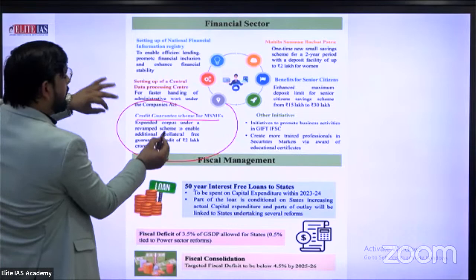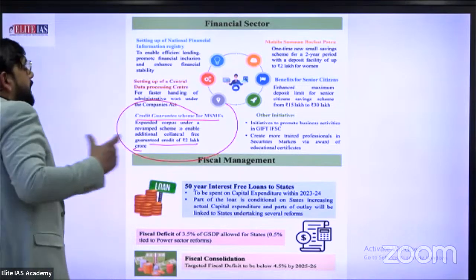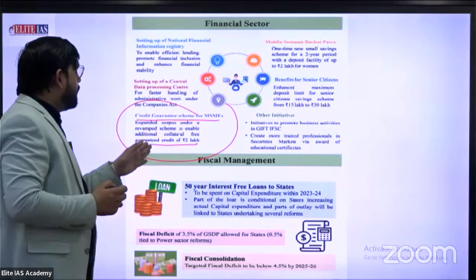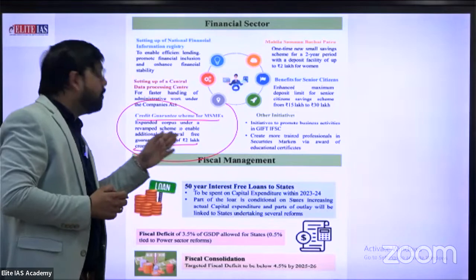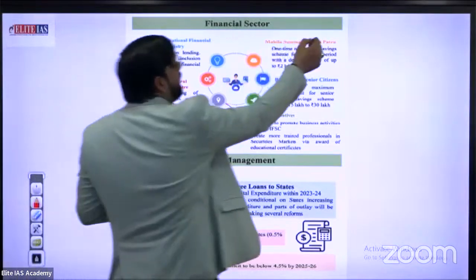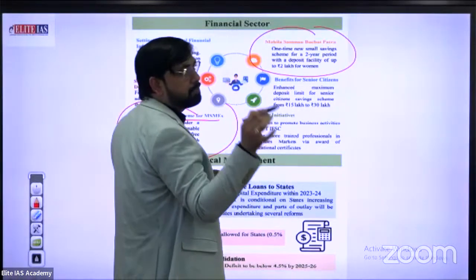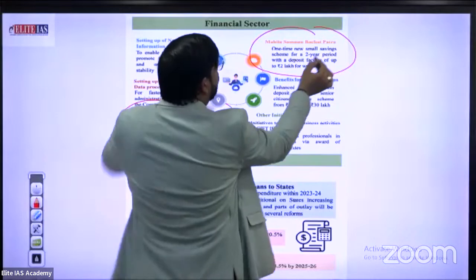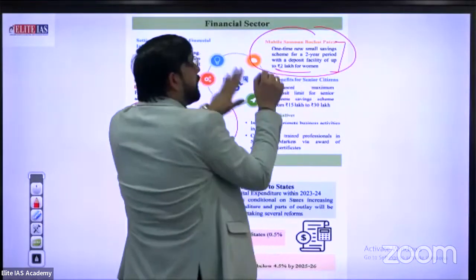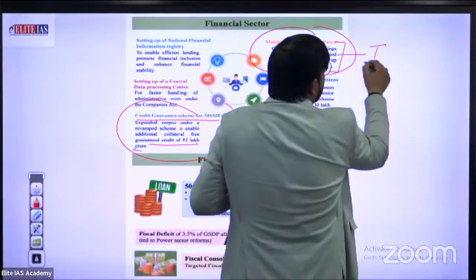How many rupees? Guarantee for credit of 2 lakh crore. Expanded corpus under a revamped scheme to enable additional collateral-free guaranteed credit of 2 lakh crore rupees. This statement is too important for you. Yes, Mahila Samman Bachat Patra, a one-time new small savings scheme for a 2-year period, which provides a deposit facility of up to 2 lakh rupees. This statement is important.